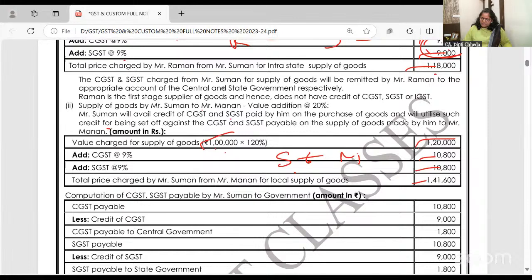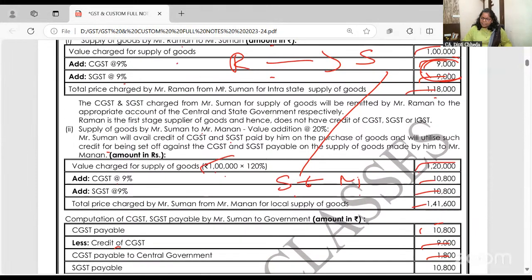Now, Suman is selling to Manan. How much tax is she collecting? CGST 10,800. S has already taken input tax credit for CGST 9,000. 1,800 she has to pay. Who is it? S. S ने output कितना collect किया है?